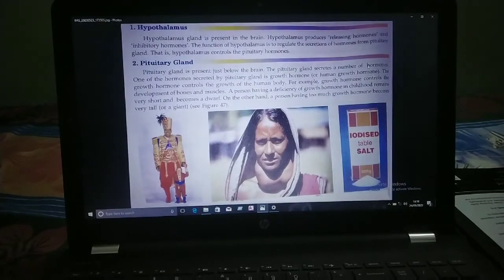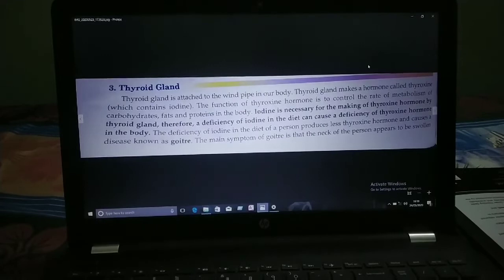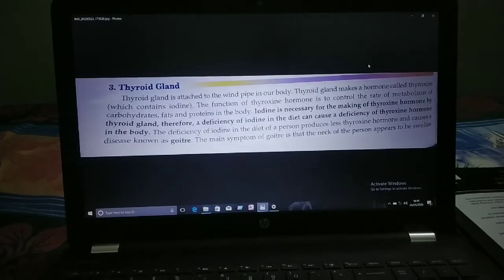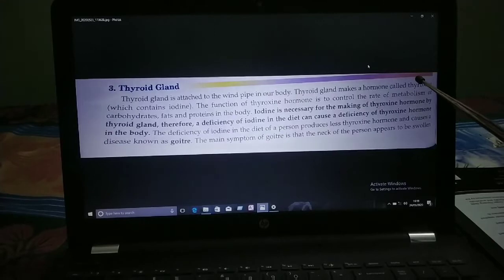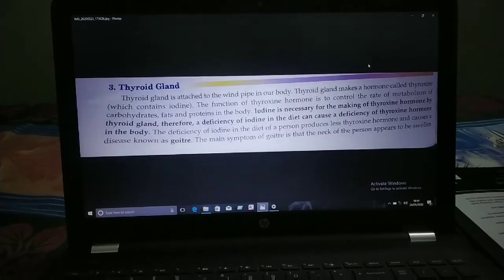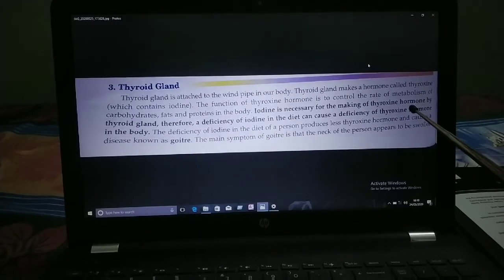Next, I'll tell you about the thyroid gland. This thyroid gland makes a hormone called thyroxine. The function of thyroxine hormone is to control the rate of metabolism of carbohydrates, fats and proteins in the body. Iodine is necessary for the making of thyroxine hormone by the thyroid gland. Therefore, a deficiency of iodine in the diet can cause a deficiency of thyroxine hormone. Remember children, thyroxine hormone plays a vital role.